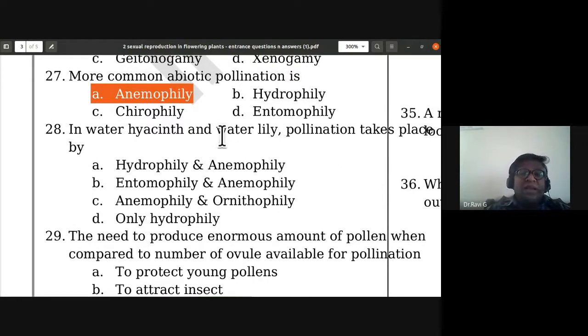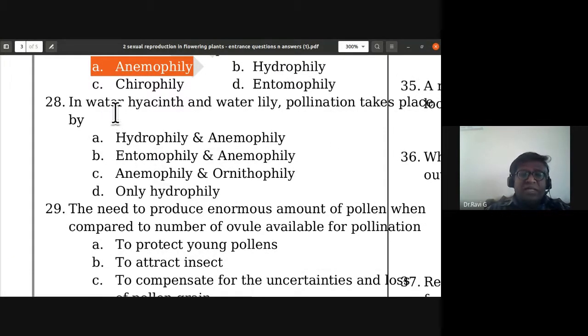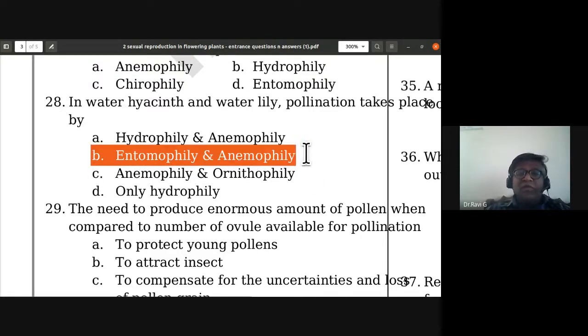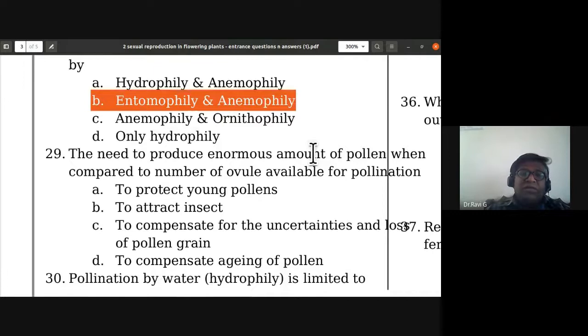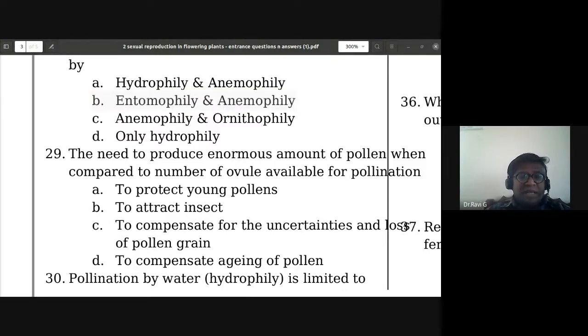In water hyacinth and water lily, pollination takes place by entomophily and anemophily. They are above water and have colorful flowers. So some of the flowers are pollinated by wind, and some of them are pollinated by insects. So B is the correct answer for the 28th question.